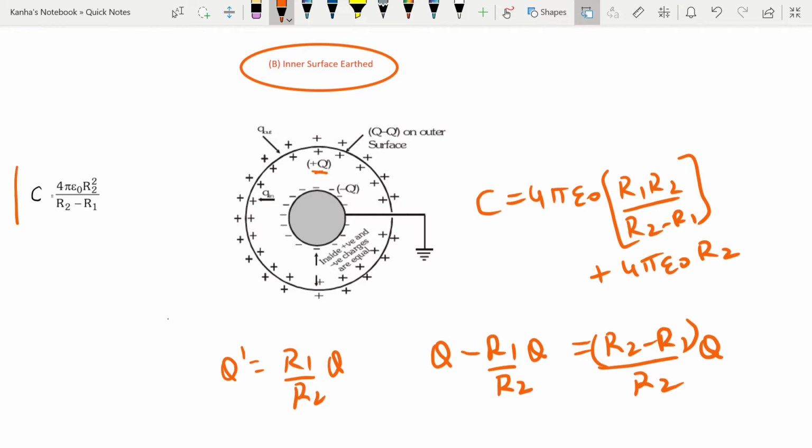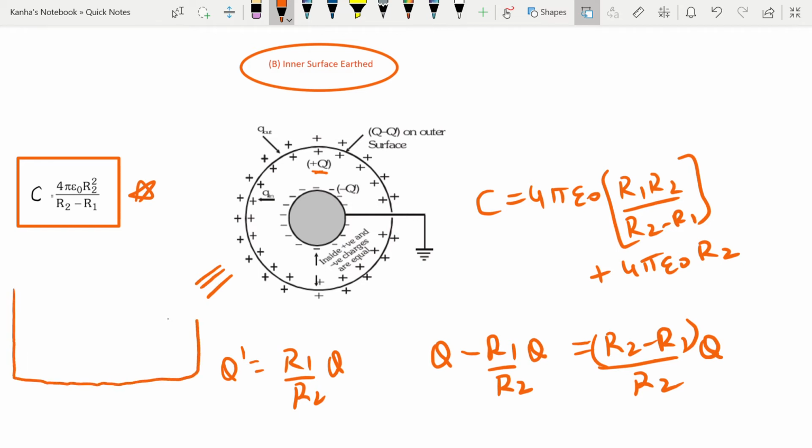This gives us the value of capacitance as 4 pi epsilon naught R2 square by R2 minus R1. So you should also make a note of this. What this entire structure equivalently means, you can make a short notation of this.